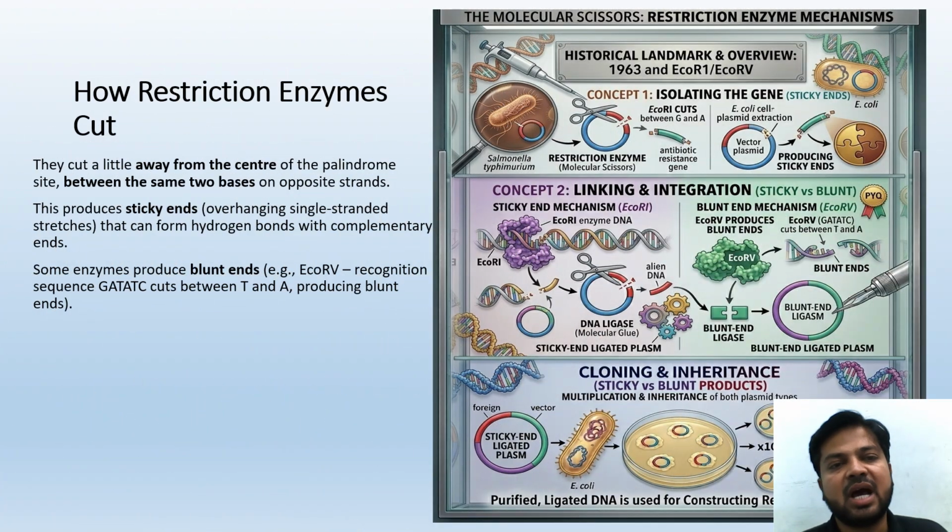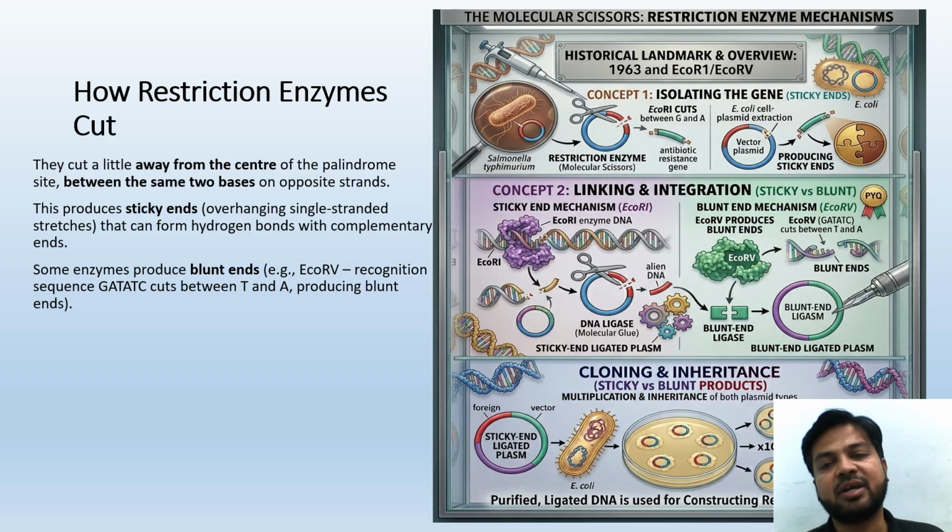Moving on, let's see how the restriction enzymes cut. You can see in the diagram also, the diagram is self-explanatory. The molecular scissors, or the restriction enzyme mechanisms: historical landmark and overview. The concept is isolating the gene and the sticky ends. EcoRI cuts between G and A. The restriction enzyme, a molecular scissor, will cut, and the antibiotic resistance gene will be produced. Then we produce the sticky ends, and extract the plasmid from the E. coli cell.